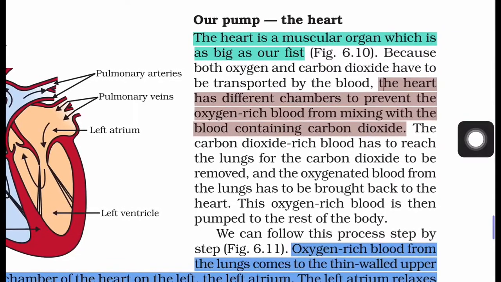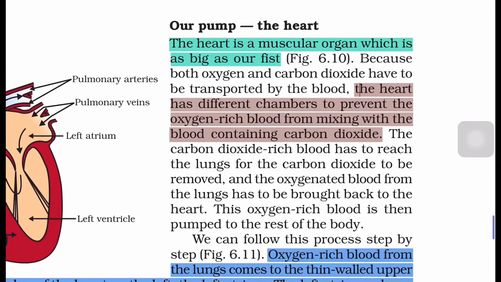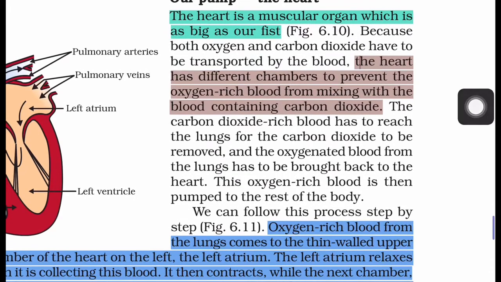The heart is a muscular organ which is as big as our fist. Both oxygen and carbon dioxide have to be transported by the blood. The heart has different chambers to prevent the oxygen-rich blood from mixing with the blood containing carbon dioxide.